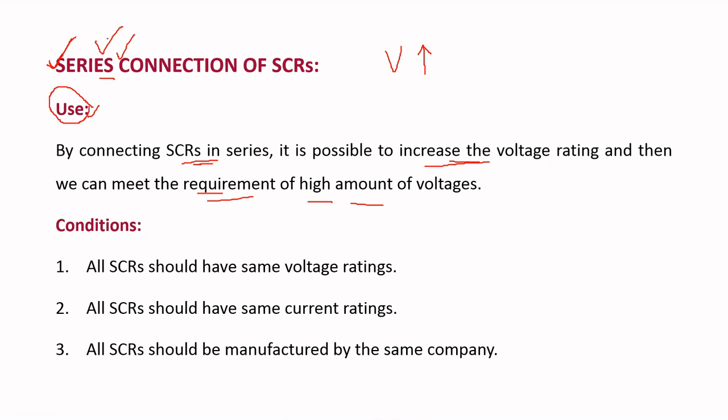By connecting SCRs in series, we have to meet some specific conditions. First condition is all SCRs should have the same voltage ratings. Second one is all the SCRs should have the same current rating, and third condition is all the SCRs should be manufactured by the same company. If the SCRs meet these conditions, then only we can connect the SCRs in series.